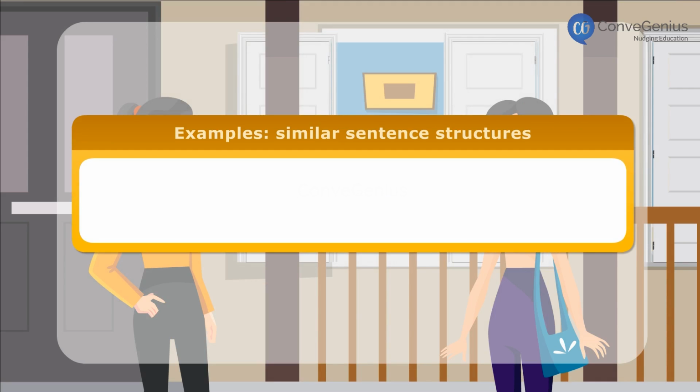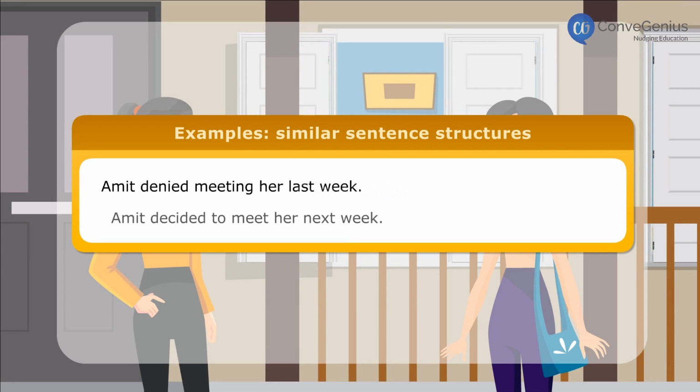Here are a few more examples of similar sentence structures. Amit denied meeting her last week. Amit decided to meet her next week.